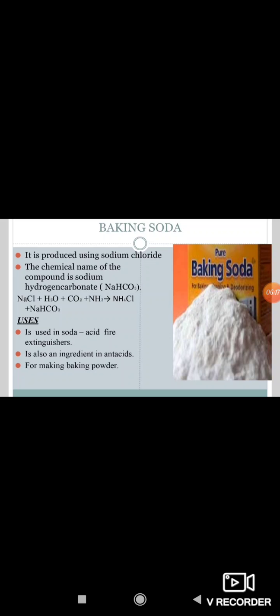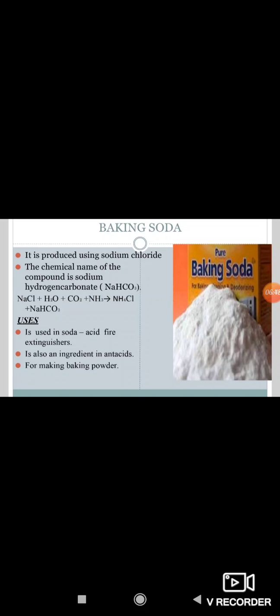Have you observed why bread or cake is soft and spongy? Because carbon dioxide produced during the reaction causes bread or cake to rise. When you make cake or bread, carbon dioxide gas is evolved in it, so the cake becomes soft and spongy. Note down the point, it is very important also.